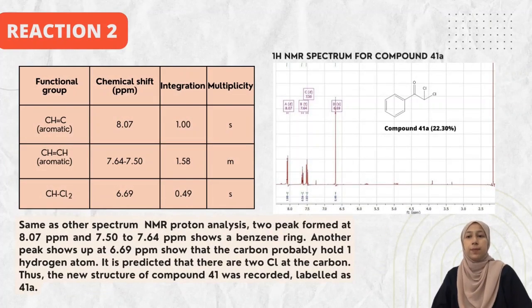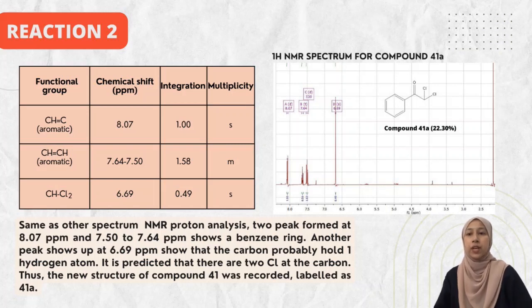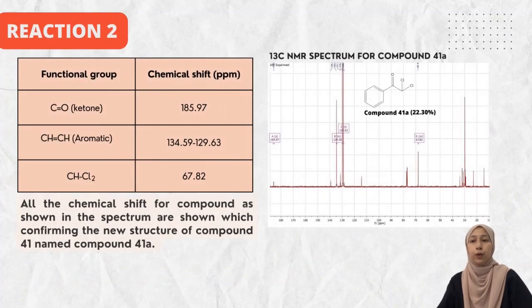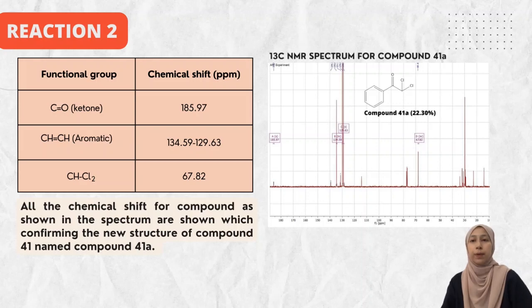After that, same as the other spectrum, for NMR proton analysis, two peaks formed at 8.07 ppm and 7.50 to 7.64 ppm show a benzene ring. Another peak at 6.69 ppm shows that the carbon probably holds one hydrogen atom. Thus, it is predicted that there are 2 chlorine atoms at the carbon. So, the new structure of compound 41 was labeled as 41A. The structure of compound 41A was confirmed by using carbon NMR.